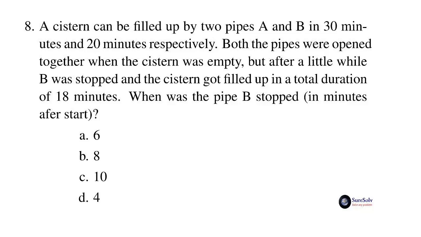A cistern can be filled up by 2 pipes A and B in 30 minutes and 20 minutes respectively. Both the pipes were opened together when the cistern was empty. But after a little while, B was stopped and the cistern got filled up in a total duration of 18 minutes. In how many minutes was the pipe B stopped after start?